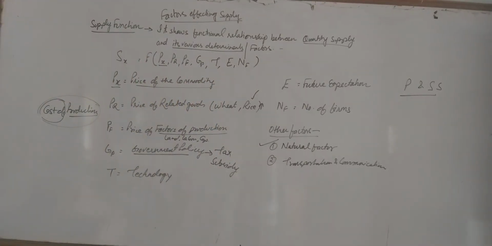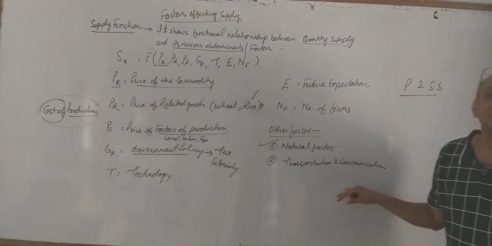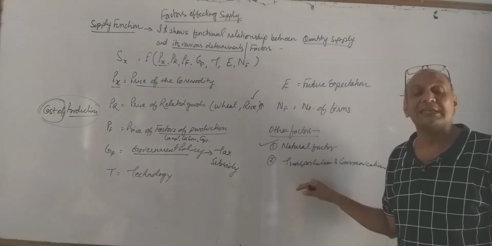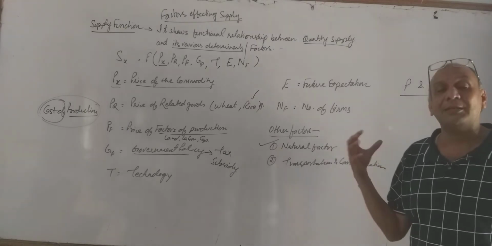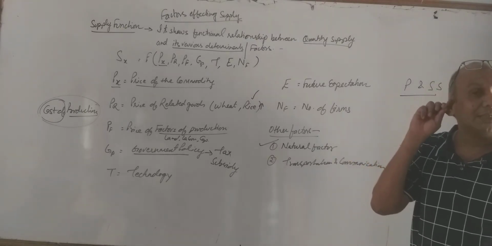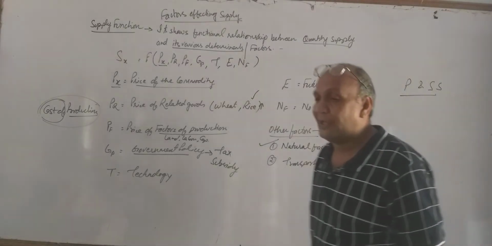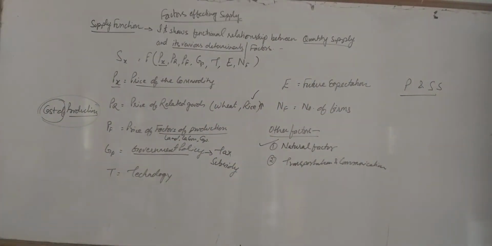If transportation and communication are good, definitely it is going to affect our supply favorably. We can increase our supply easily. If more railway transport is available, bulk supply can be done from one place to another. So transportation and communication also help to keep a check on our supply. So these were some factors which tell how our supply is going to be affected.